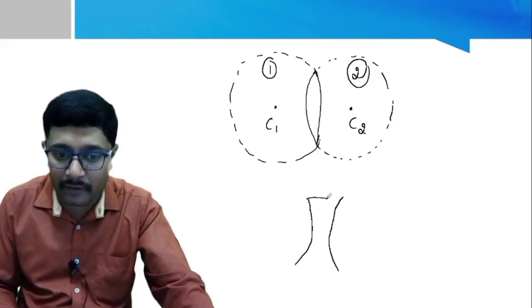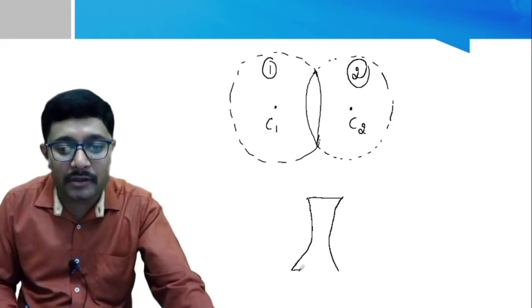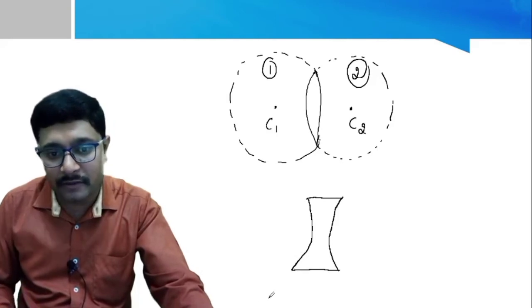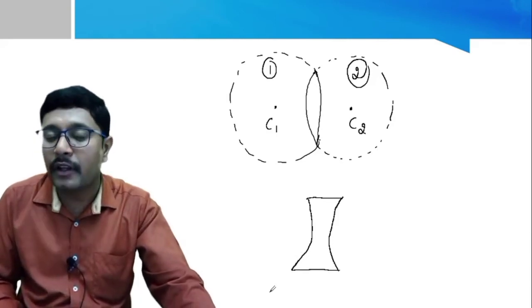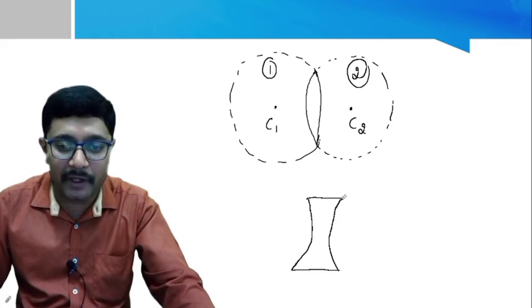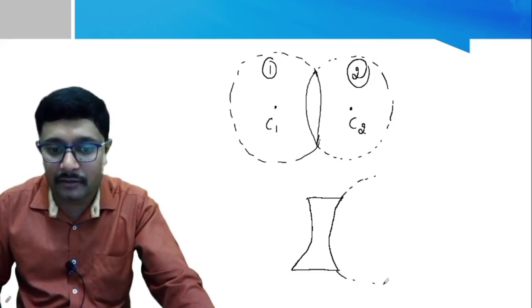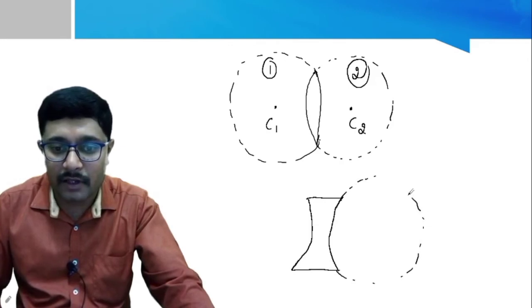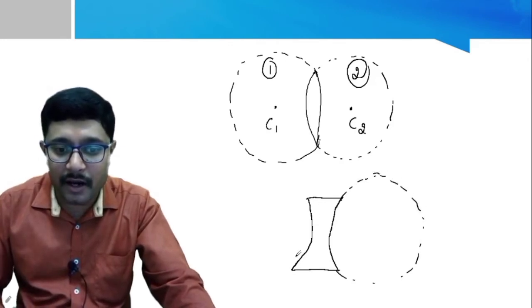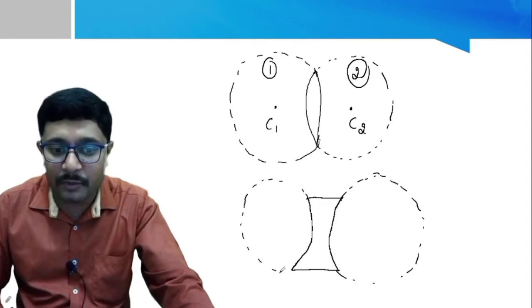If it is a concave lens, where are the two spheres? Can you see any two spheres here? Yes or no? Yes, I can see that. Where? Here. If I extend this part, it forms a sphere, and if I extend this one, it forms one more sphere like this.